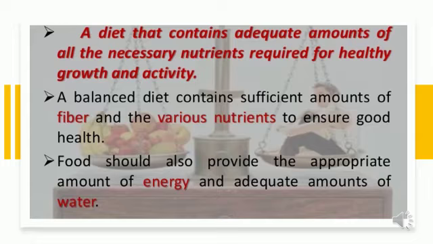In that video, I told you about the balanced diet. And what is a balanced diet? A diet that contains all the nutrients required by our body in right amount, or we can also say a diet that contains adequate amounts of all the necessary nutrients required for healthy growth and activity. A balanced diet contains sufficient amount of fiber and various nutrients to ensure good health, and food should also provide the appropriate amount of energy and adequate amount of water, because if we do not have adequate nutrients in our food, then so many diseases can occur in our body.